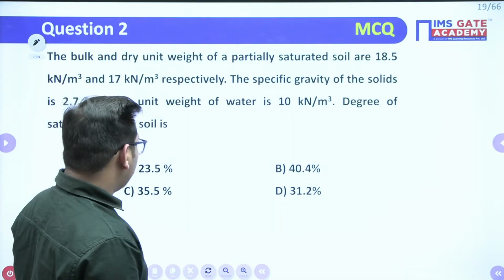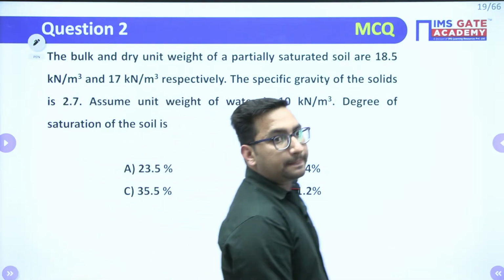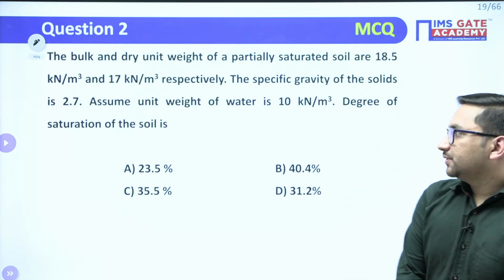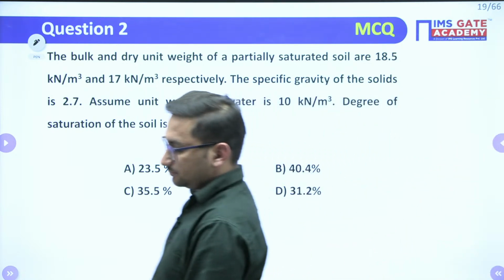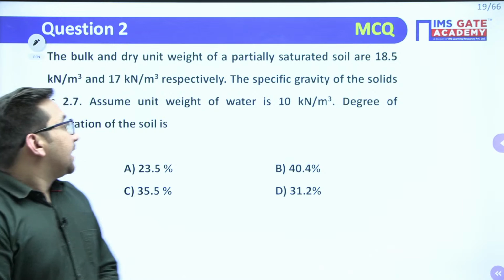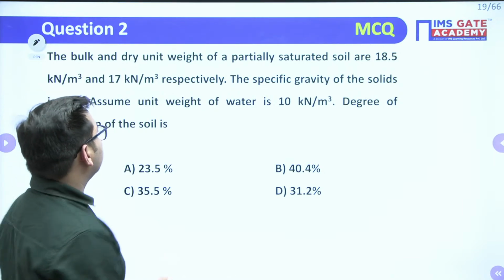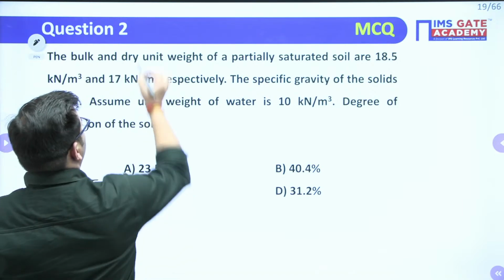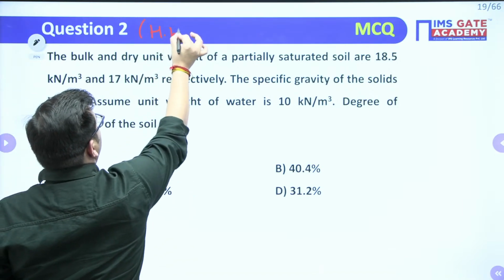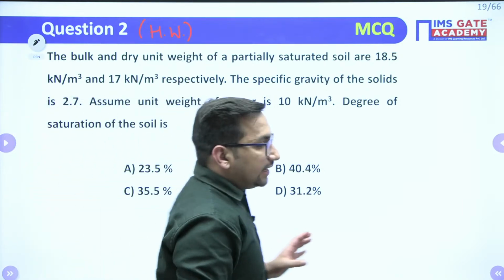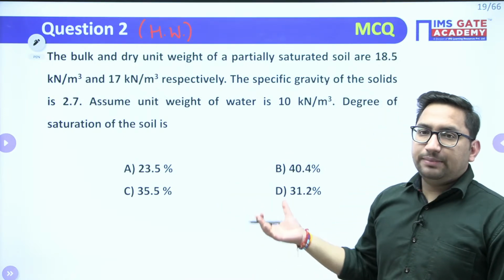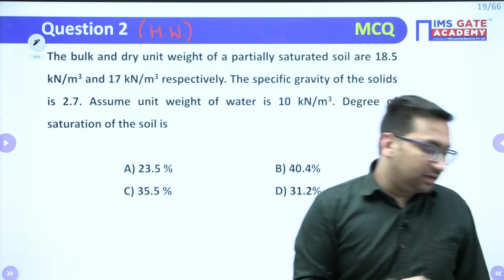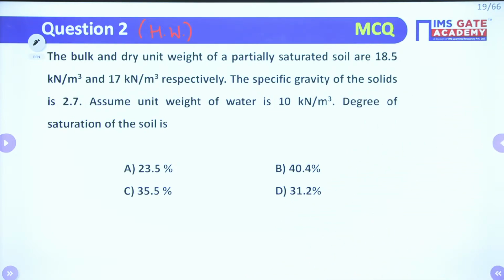Now try to give a try on this particular question. Okay. This particular question, I am giving you as homework, as this question is also based on the same concept. You can just take a screenshot of this particular question, right? And I want you to give the answer in the chat box, in the comment box later on. I'll just move aside so that you can take the screenshot. So this is the particular question for your practice.